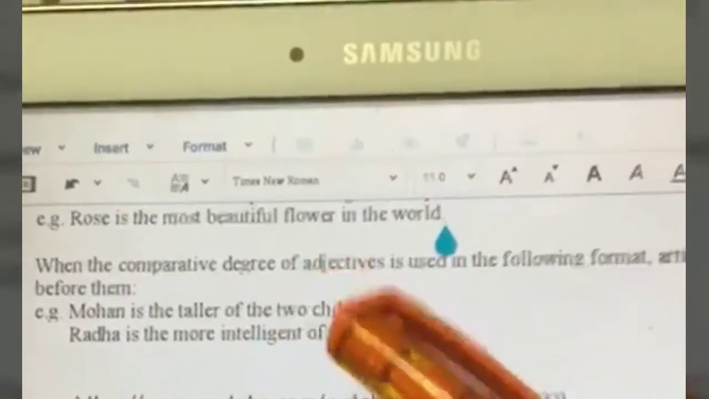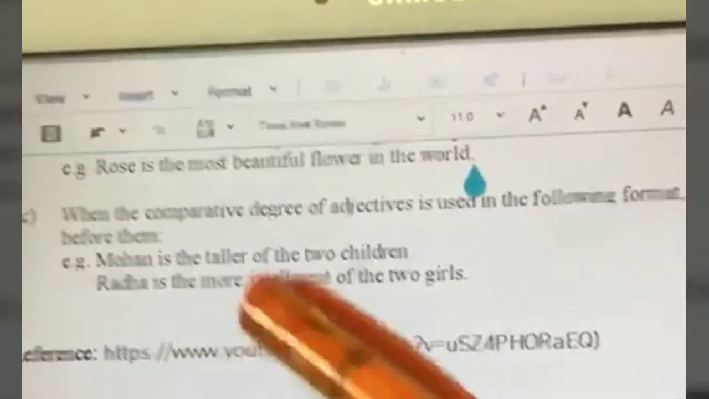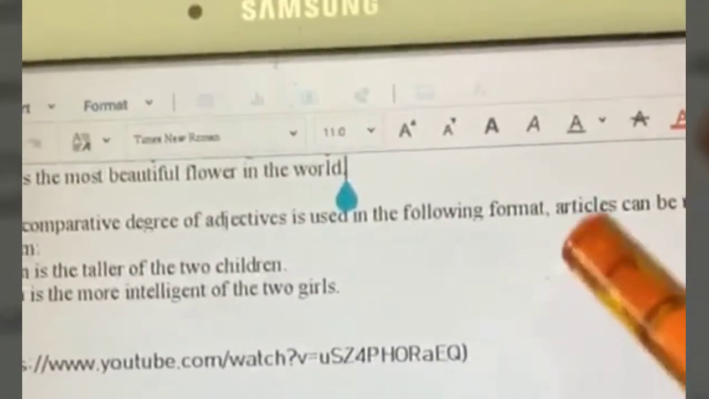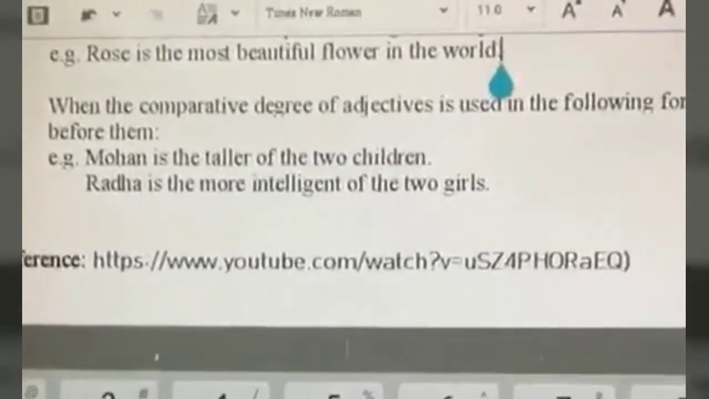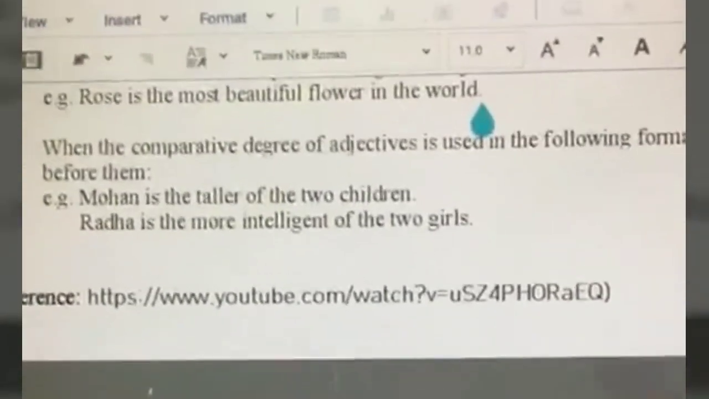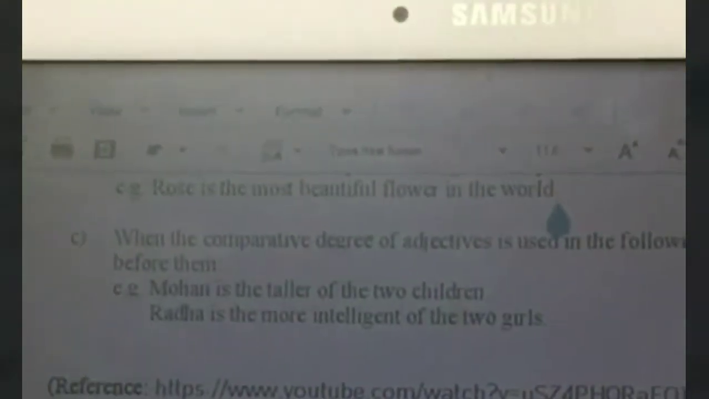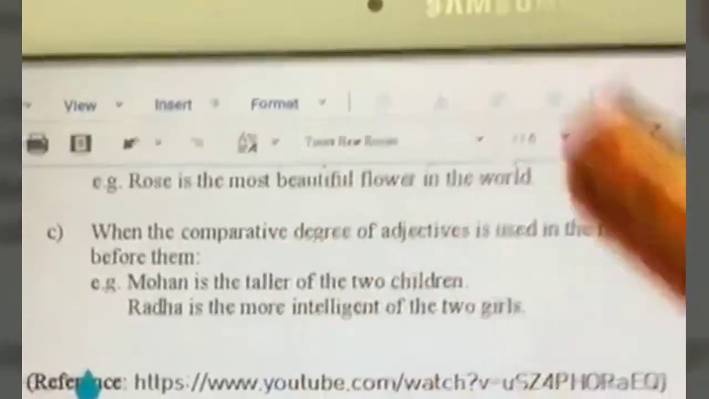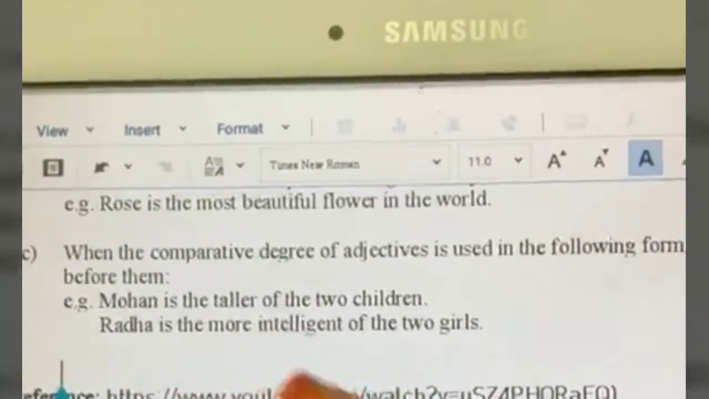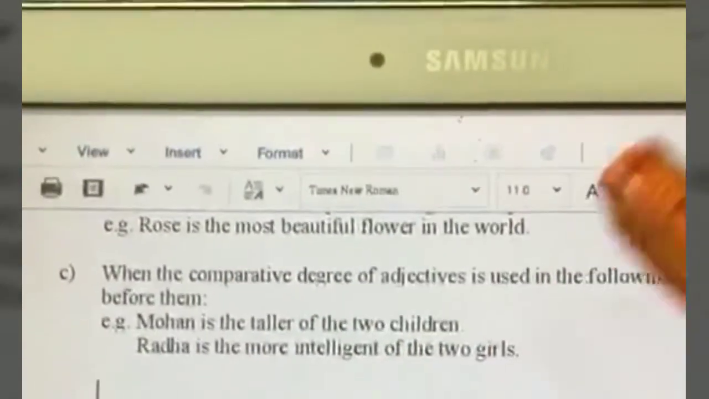Now, when the comparative degree of adjectives is used in the following format, articles can be used before them. In fact, it is again only the definite article which can be used before them, not the indefinite articles. So remember comparative degree of adjectives. Comparative degrees of adjectives are things like taller, greater, more beautiful, more intelligent, and so on. So generally we say, for example, Mohan is taller than Ram. Or there is another way of saying the comparative. Mohan is the taller of the two children. Assuming that Ram and Mohan are children, we can say Mohan is the taller of the two children.